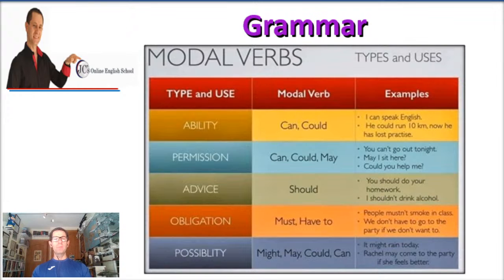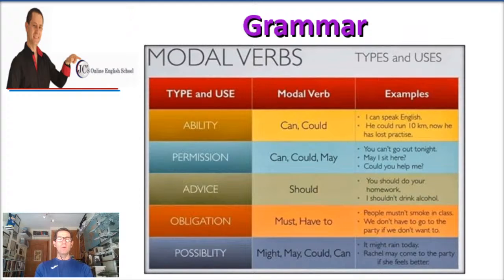Now, when we're talking about permission, we can once again use can, could, or also may, which is very formal. For example, you can't go out tonight. That's what your father says to his daughter or son. May I sit here? You're asking for permission, okay? Or another one with could is, could you help me? You're asking permission to help.